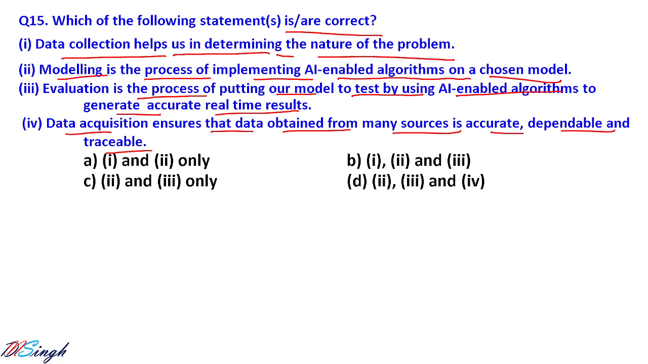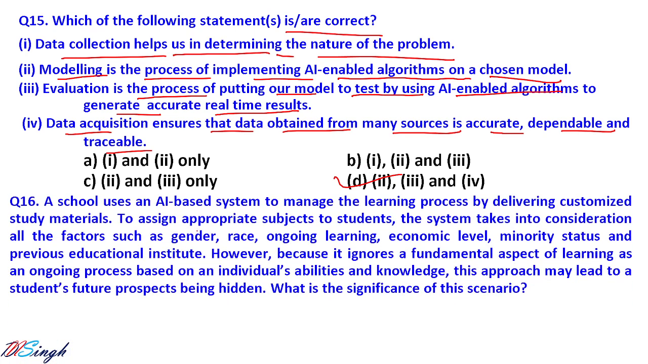Data collection helps in determining the nature of the problem. I don't think this is correct. Then modeling is a process of implementing an AI enabled algorithm based on a chosen model. That is correct. Evaluation is a process of putting our model to test. That is also correct. Data acquisition ensures that the data obtained from many sources is accurate. The fourth one is also correct. The correct option is what? D here. Go for question number 16.